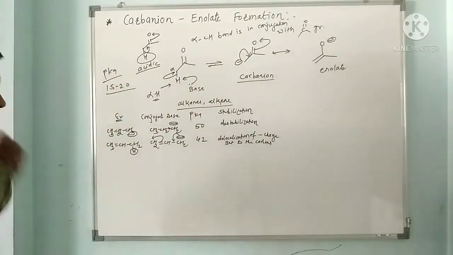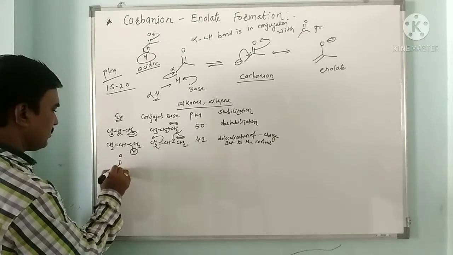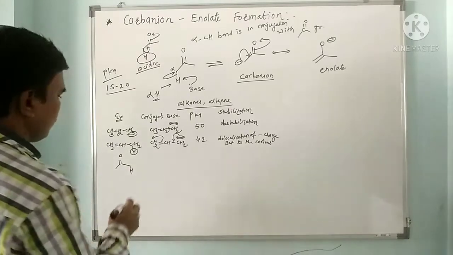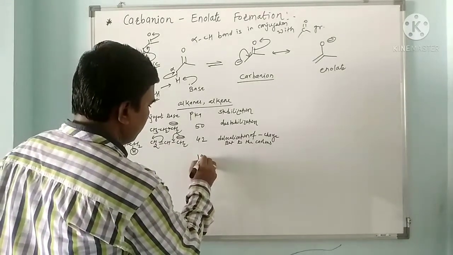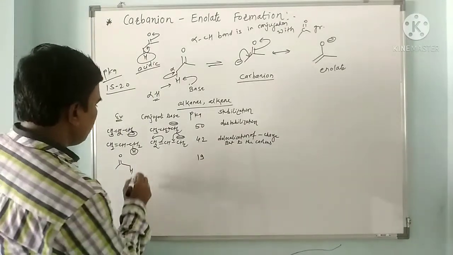But for a carbonyl compound such as acetone, the pKa of this hydrogen is around 19.